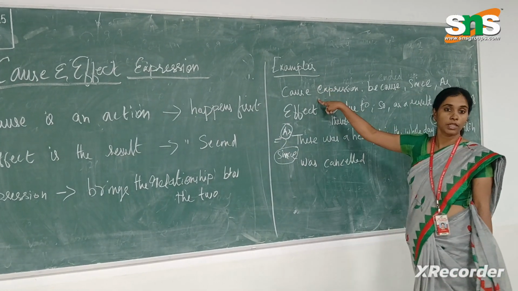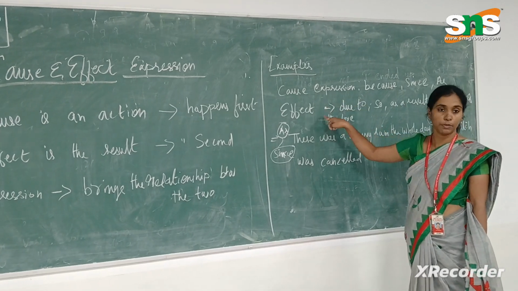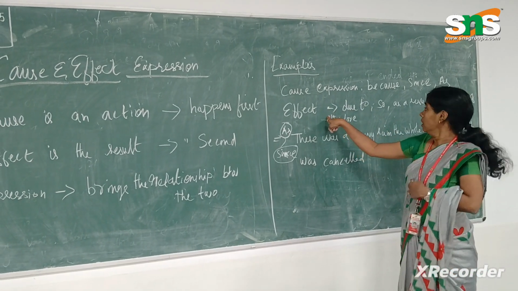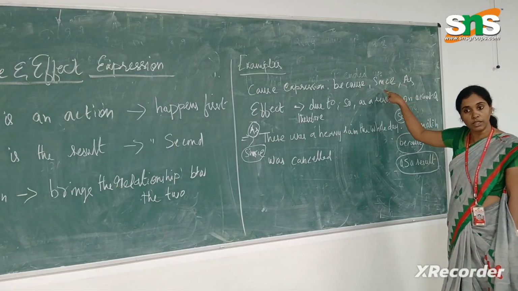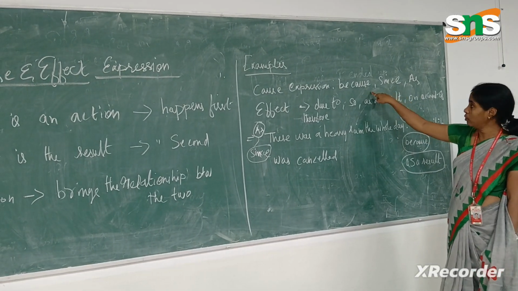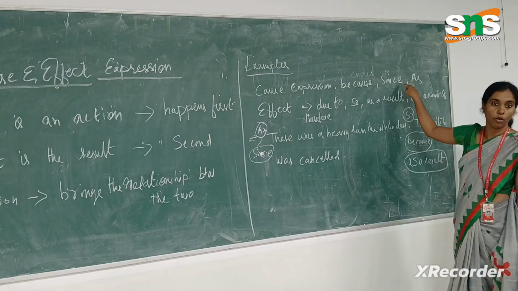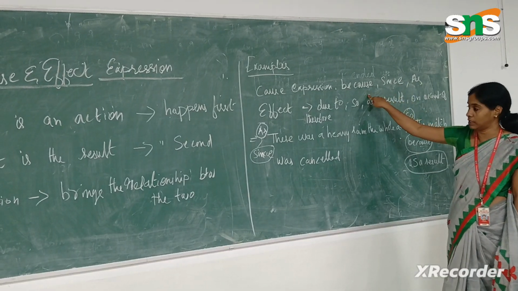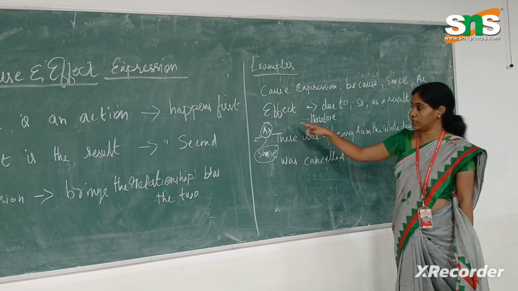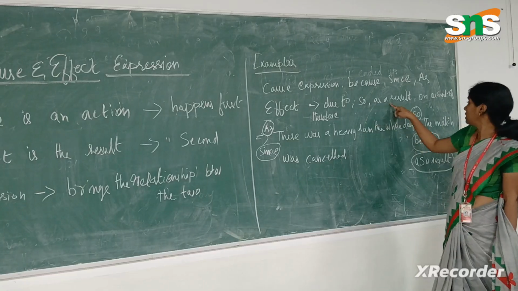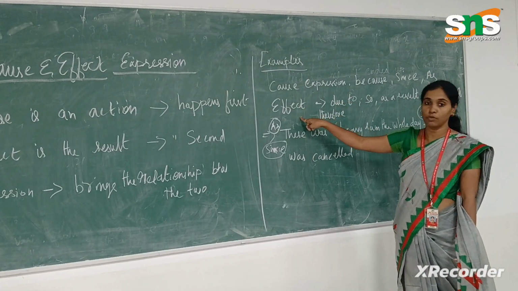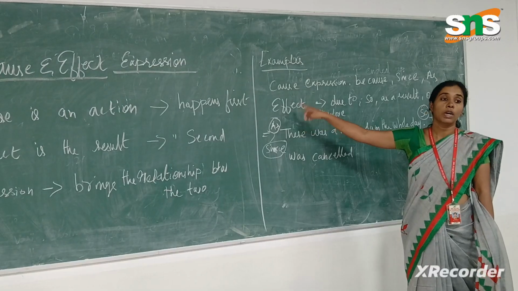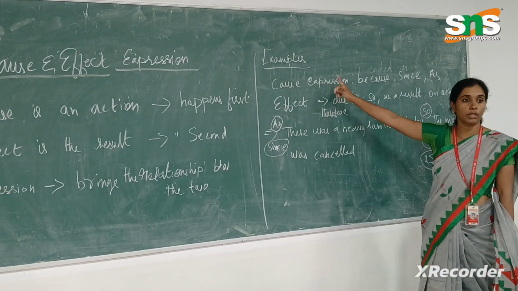We have cause expression words and effect expression words. Cause expression words are because, since and as. These are the three, and there are more, but I would like to mention the often used cause expressing words. The effect expressing words are due to, so, as a result, on account, wherefore, etc. These words we often use to highlight the effect, not the cause.